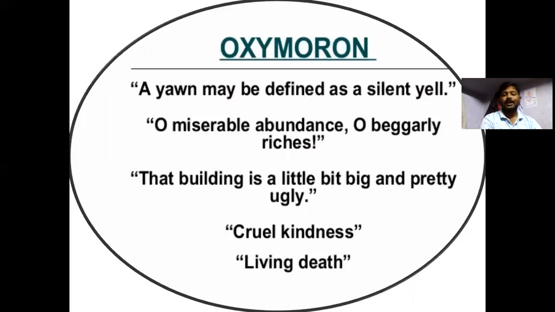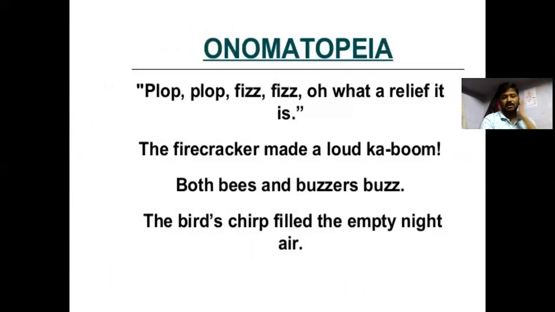Oxymoron. A yawn may be defined as a silent yell. Oh miserable abundance, oh beggarly riches. Beggarly riches. Miserable abundance. A yawn may be defined as a silent wail. That building is little but big, as pretty as ugly. Cruel kindness, living death. These are all examples of oxymoron.